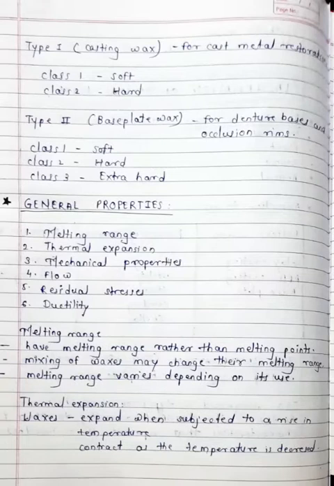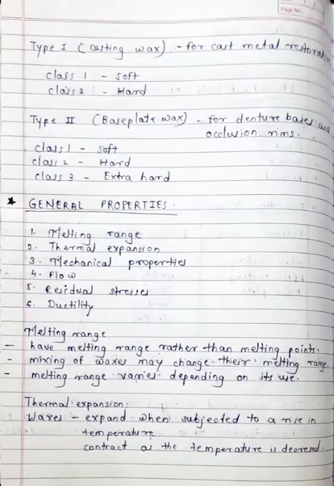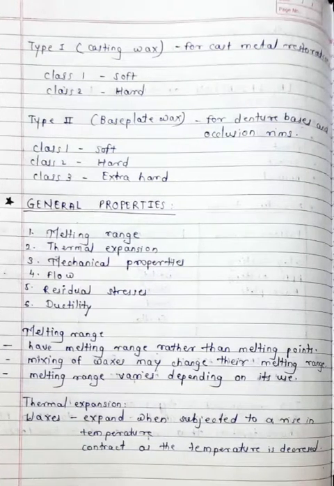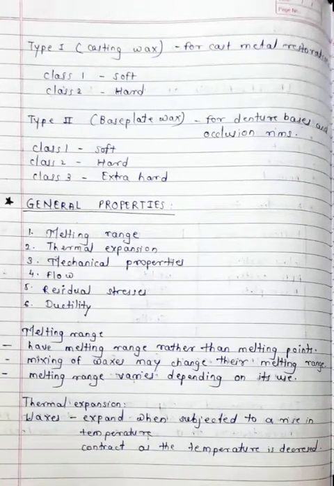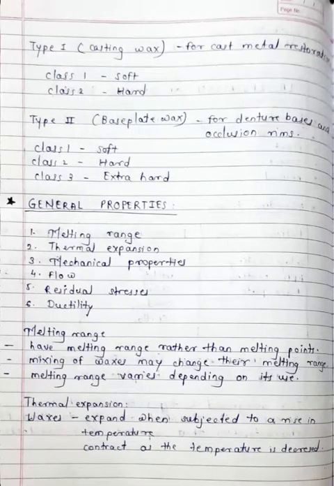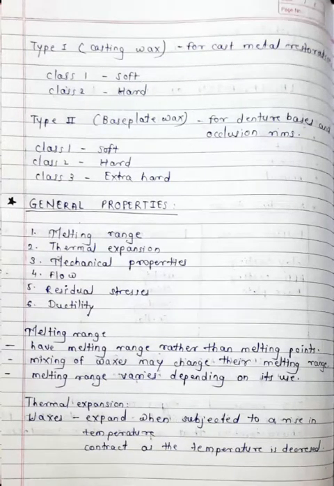Now we will discuss the general properties of dental waxes. They have different properties, but a few important properties of dental waxes are melting range, thermal expansion, mechanical properties, flow, residual stresses, and ductility.